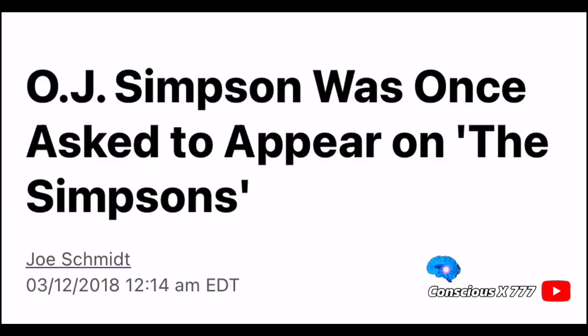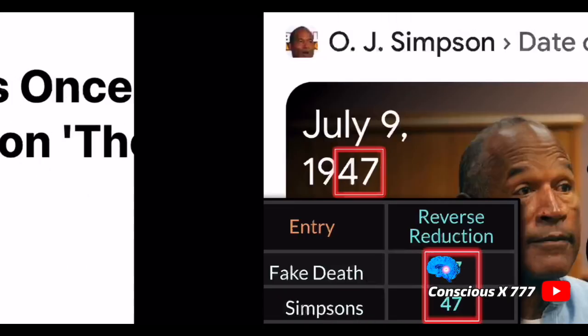Another connection is the fact that their last names are both 7 letters, and they both end in son. As you can see, OJ's last name is Simpson, and The Rock's last name is Johnson. So they both have the word son in their last name. And I'm sure most of you guys have questioned why is his name OJ Simpson. And there's a show called The Simpsons, and there's always scripting every time they do this. As you can see, in 2018, they said that OJ was once supposed to appear on The Simpsons, so his name is completely scripted with this show.